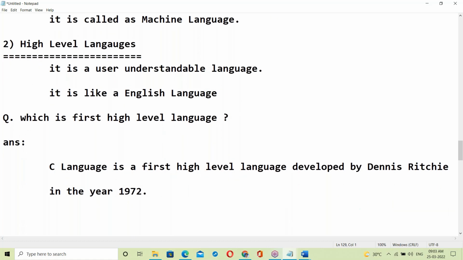See, before 72, we don't have any high level language. C is the first high level language. After C, others came. C++ is based on C language. Python is based on C. Behind C++ compiler, C language compiler. Python compiler also in C language. Java compiler also developed in C language. .NET compiler in C language. Linux in C language. Unix in C language. Yes, even operating systems also developed in C language. C is the base for all.